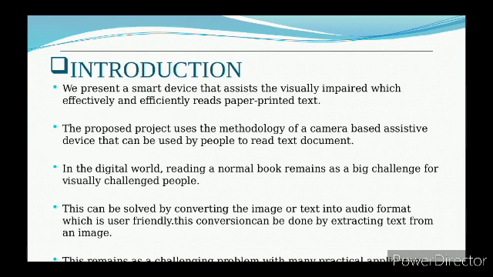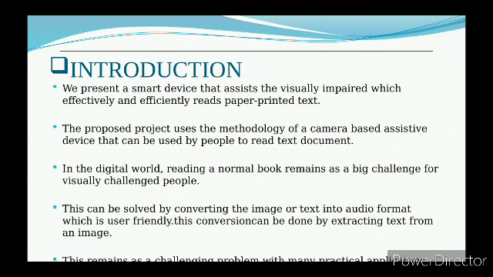My part is the introduction. We present a smart device that assists the visually impaired by actively and efficiently reading paper printed text. The proposed project uses a camera based assistive device that can be used by people to read text documents. Different types of reading assistants have been designed specially for the visually impaired, but so far no existing reading assistant can read text from challenging patterns and backgrounds found on many commercial products. Many technologies have been developed for localizing text in images. This technique is of two types, rule based and learning based.